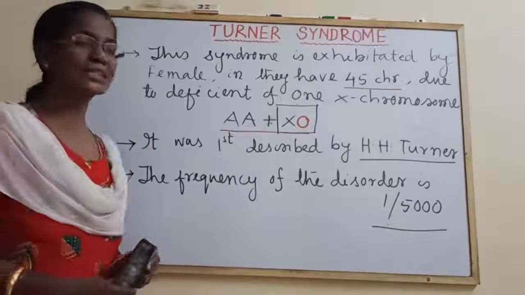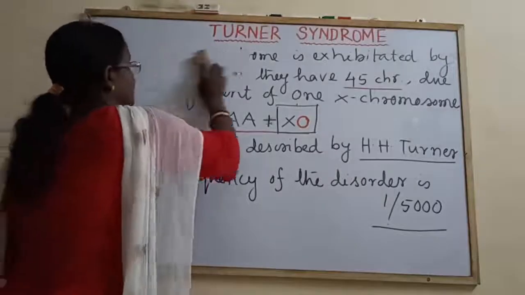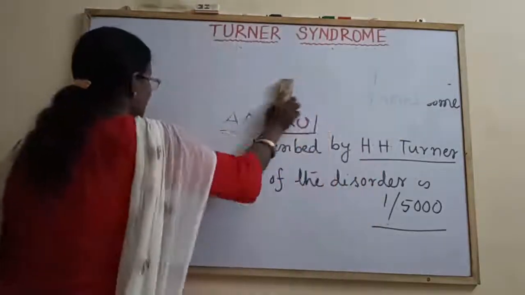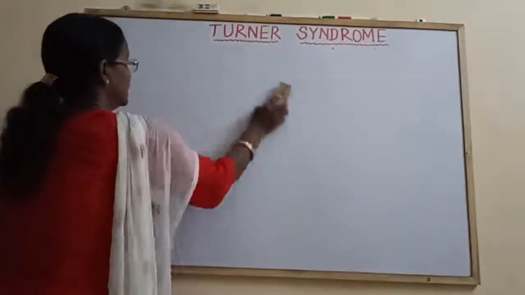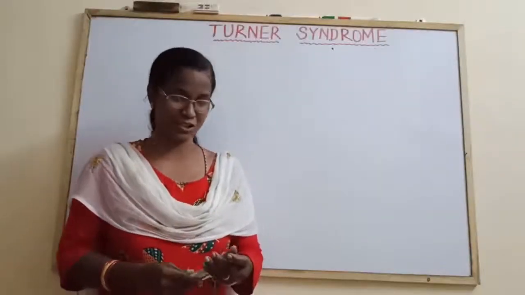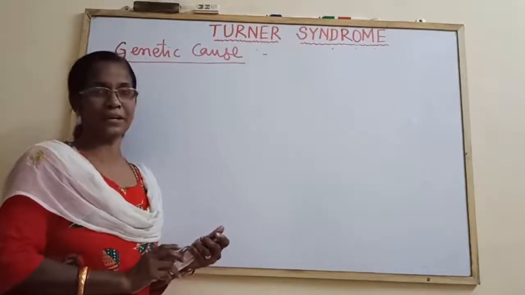Next, what is the cause of this Turner syndrome? Obviously, you might have guessed. The cause is nothing but non-disjunction of chromosomes during cell divisions. Come to the genetic cause of Turner syndrome. It is as a result of chromosomal aberrations.